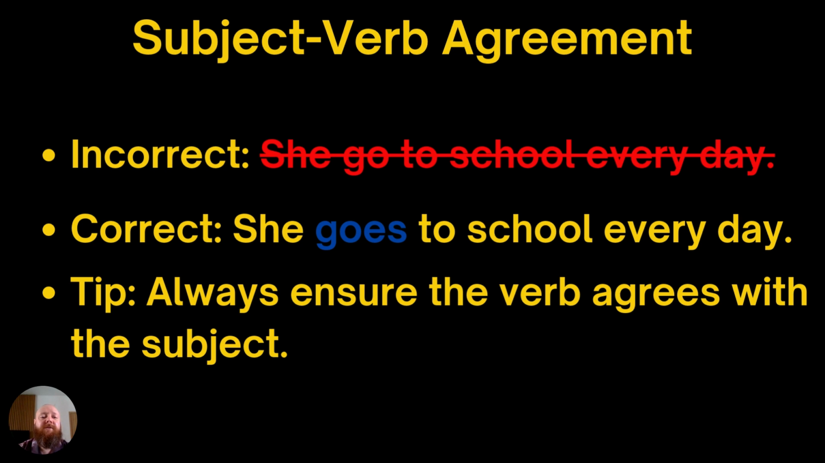So she goes to school every day. So this is the subject, she, and then for present simple tense, we need to change go to goes. If it was I go to school. But for she or he, we need to change the verb. So this is something to be careful of. It's one of the common errors.